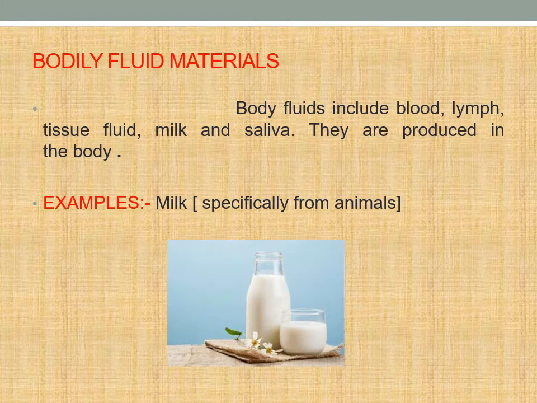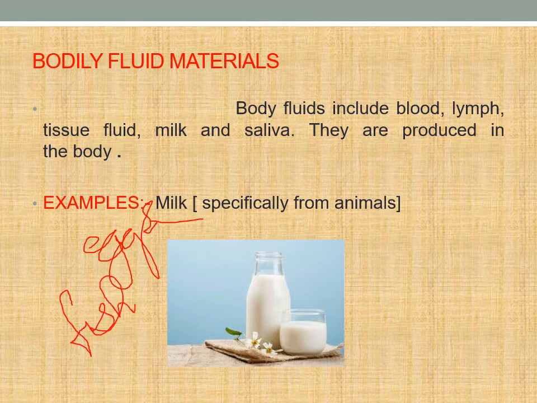Bodily fluid materials include blood, lymph, tissues, or tissue fluid, and some secretions like saliva and milk. These are produced in the body, but we use them commercially or for manufacturing units. You can consider examples like milk, eggs, and furthermore fish proteins or fish oils. Fish oils are generally the oil secretions in the fish for their biological activities in the oceans, but those fish oils we use for our personal and commercial needs.